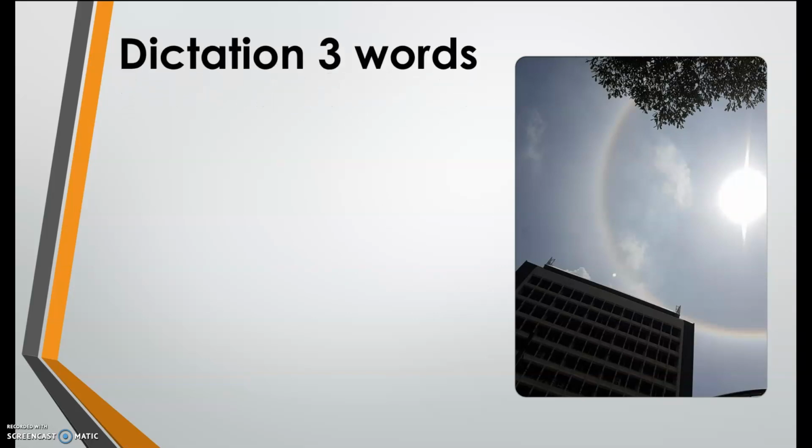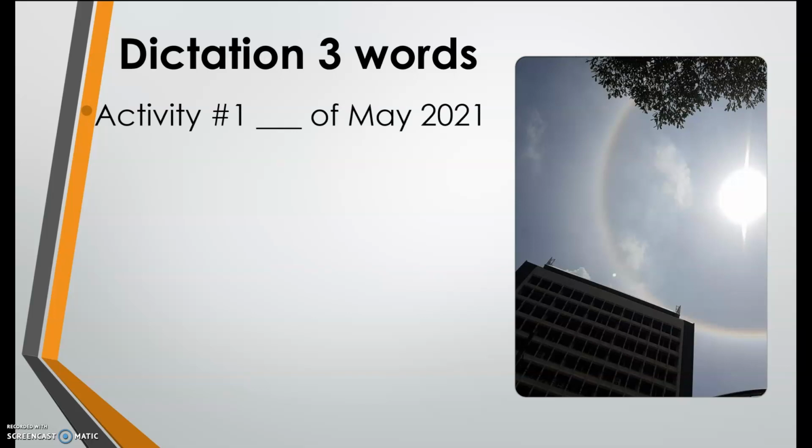Now let's do our dictation of 3 words. Please bring out one piece of paper, or if you have your notebooks with you, write activity number 1, the date, the month, and the year. Let's begin. Number 1.